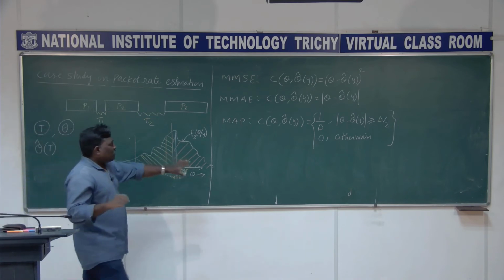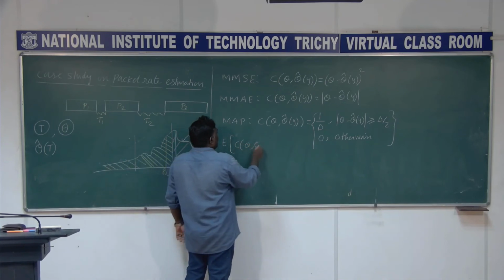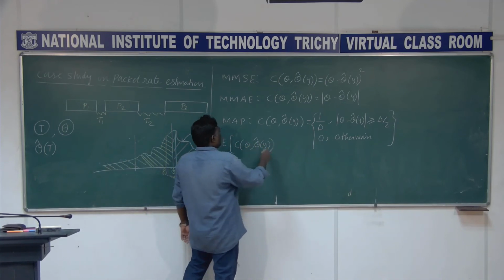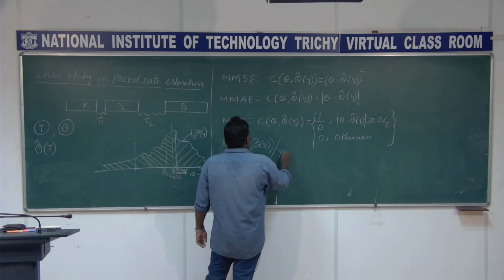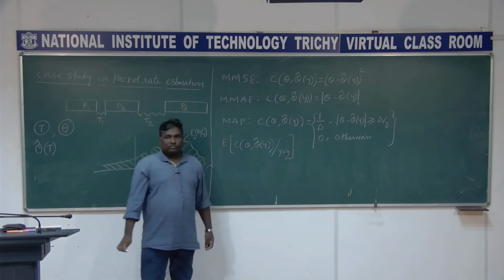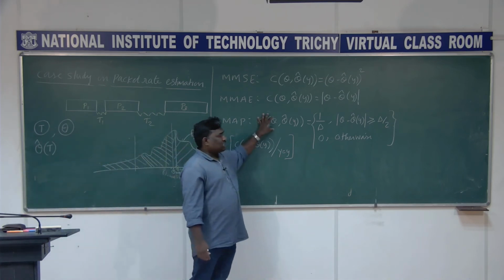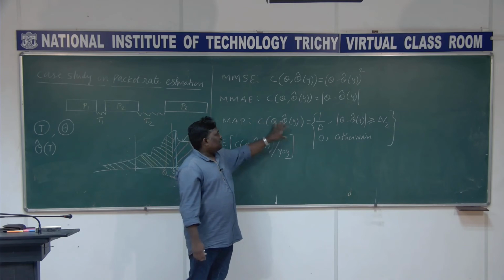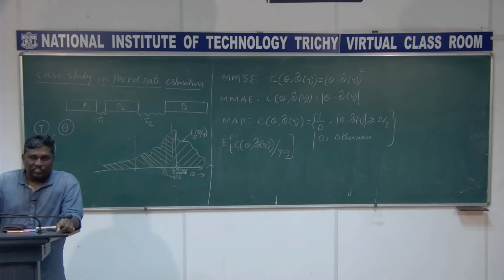Okay, we will see this third one. We need to take the expectation of C of theta comma theta cap of y, given y equal to y. This is what you would like to minimize. So you want to find this expectation, because this is the cost function. How will you find this expectation? Now we come to this task. That is what this course is about, how to find this expectation.